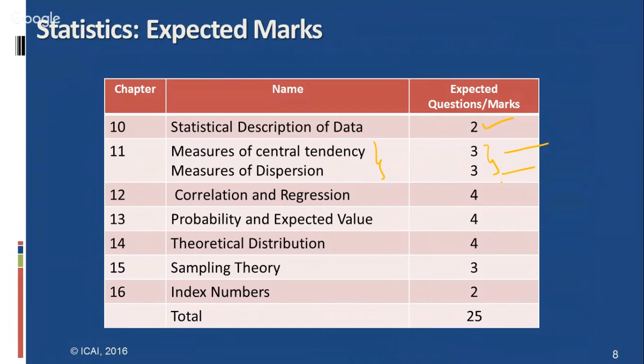Here, in correlation, there are two kinds of properties. In correlation and regression, there are two concepts here, and you have to thoroughly understand these basic conditions and basic formulas only. You don't need to calculate the correlation, but you have to understand the formula only, and in regression also the properties relevant to regression. The 4 questions, if you thoroughly understand the properties, merits, demerits, and formulas, you can easily attempt these 4 questions also.